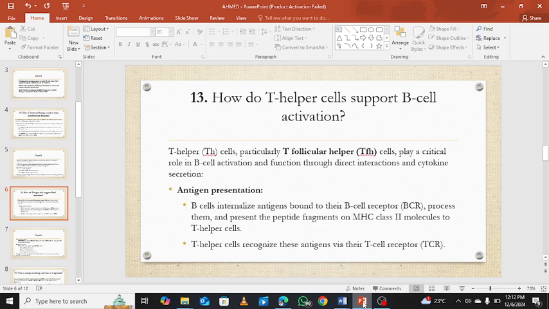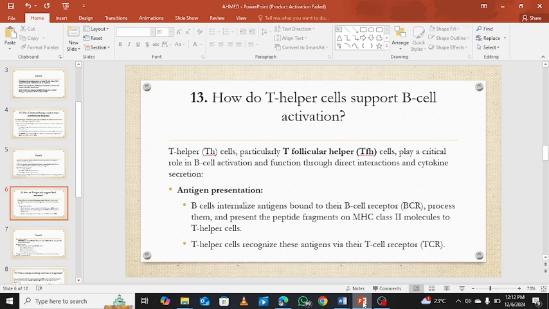The third question which I'll be talking about is, how do T helper cells support B cell activation? T helper cells, particularly T follicular helper cells, play a critical role in B cell activation and function through direct interaction and cytokine secretion. The first point is antigen presentation. The B cells internalize antigen bound to their B cell receptors, process it, and present the peptide fragments on MHC class II molecules to the T helper cells.